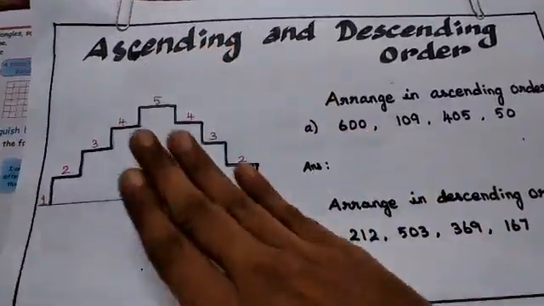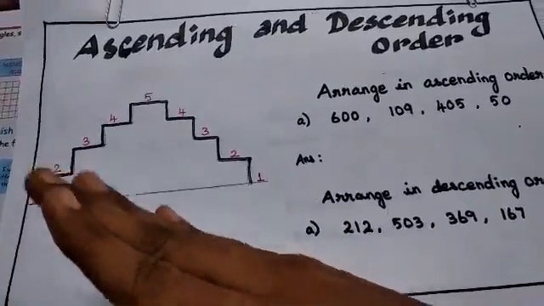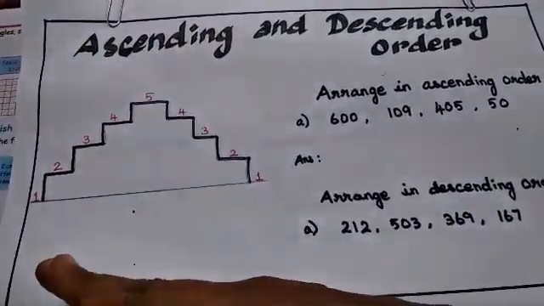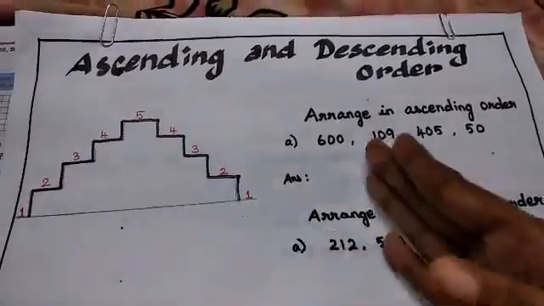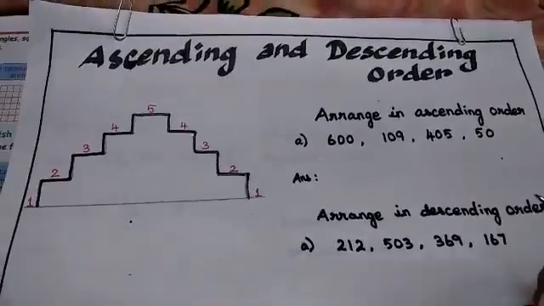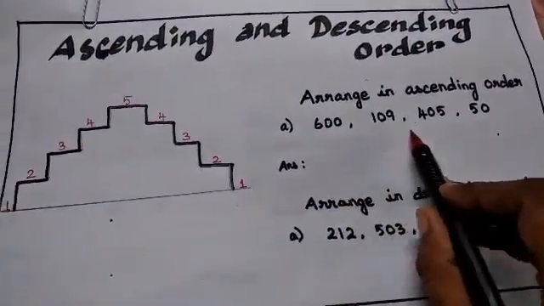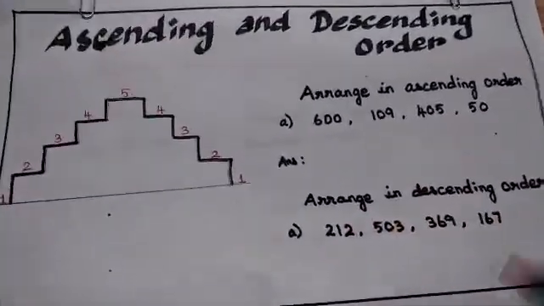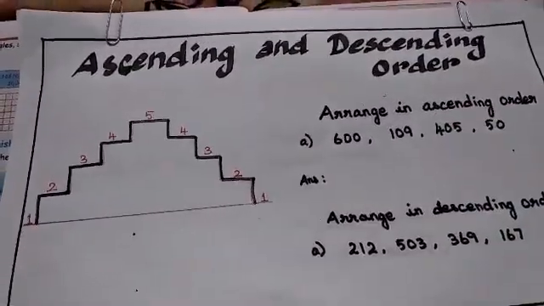In the same way as we checked the digits and place values in the last topic, the greater number and smaller number, we will follow the same technique here to arrange these numbers. Here are 600, 109, 405 and 50. Find out the smallest number, because we are doing ascending order.